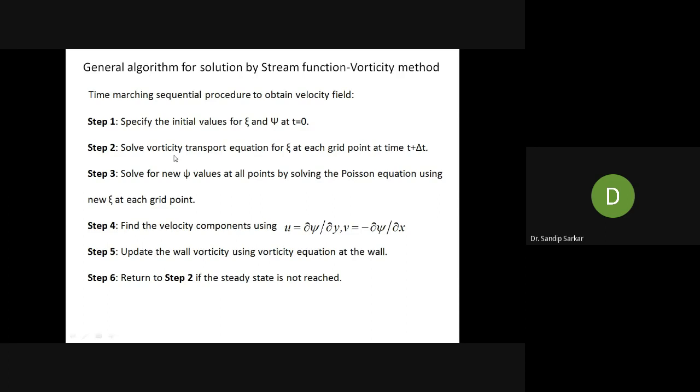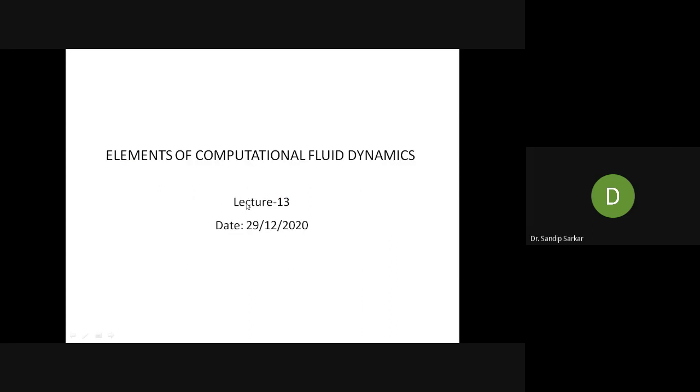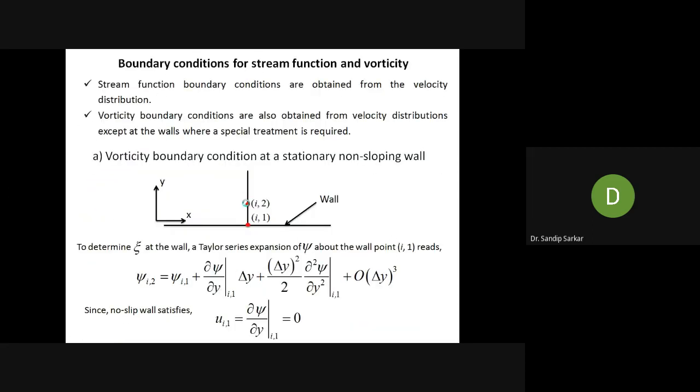Once you have obtained the solution of vorticity, then with the solution of vorticity you go to the next step, step number 3. There you solve the stream function equation for psi to obtain the stream function, because you know from step number 2 what the stream function equation is. This is your stream function equation. In step number 2, you have solved this vorticity transport equation.